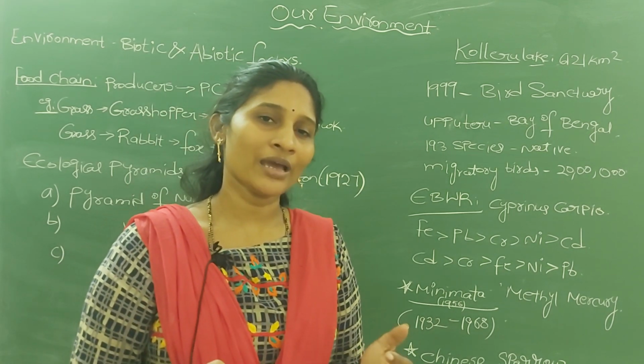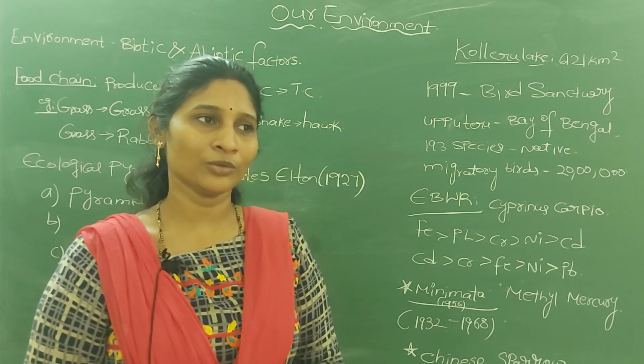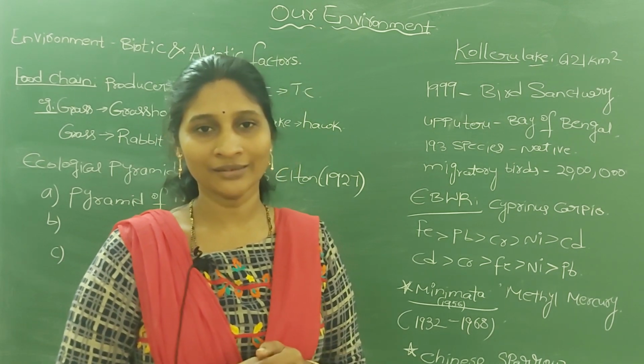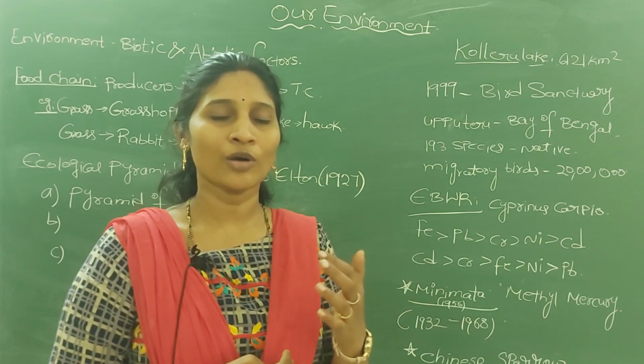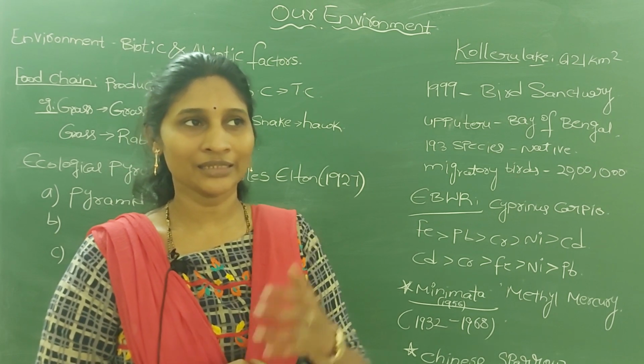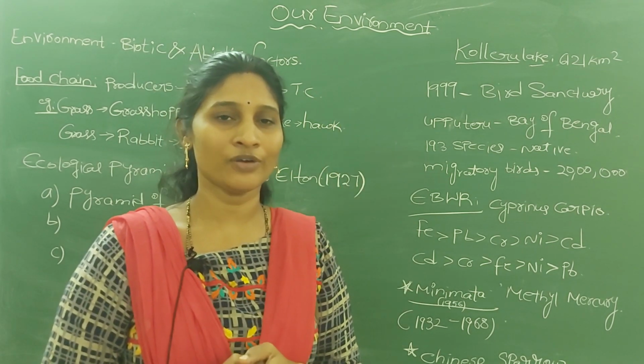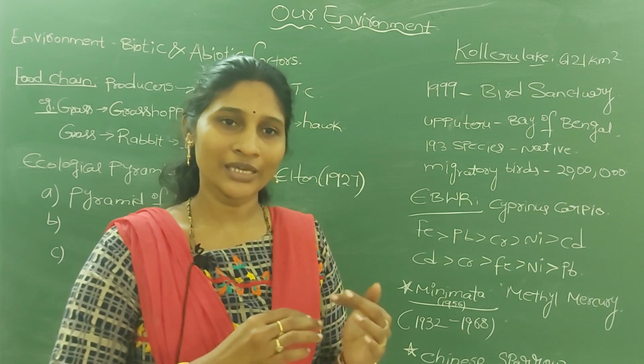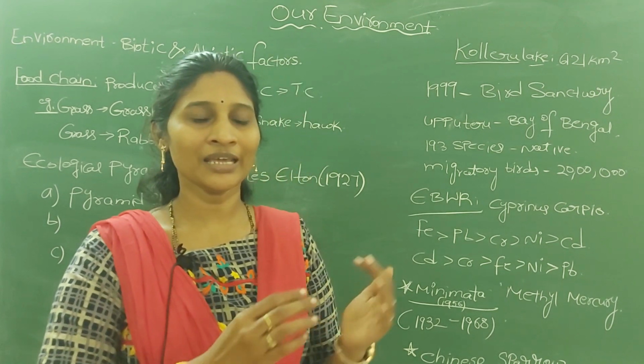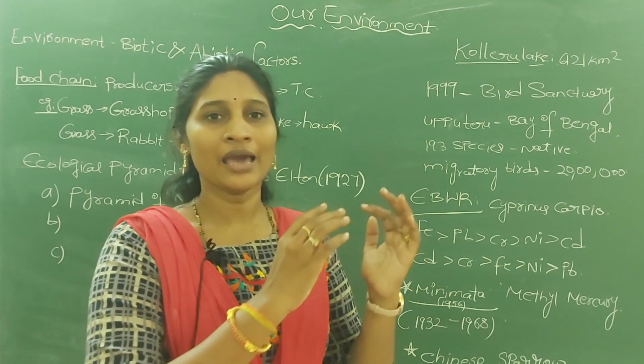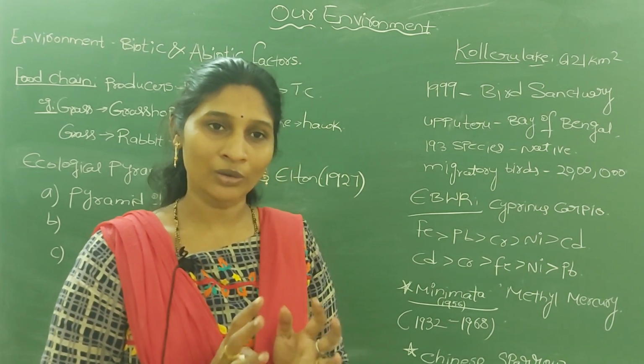For example, consider a plant. What are the requirements for plant growth? The plant needs water. At the same time, the plant needs carbon dioxide for photosynthesis, and sunlight for preparation of food. So here the plant is the biotic factor. Its requirements are from abiotic factors, but not only abiotic factors.